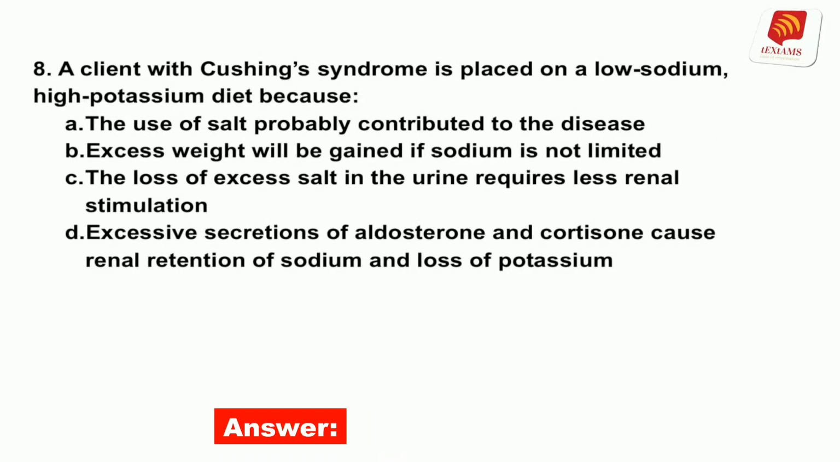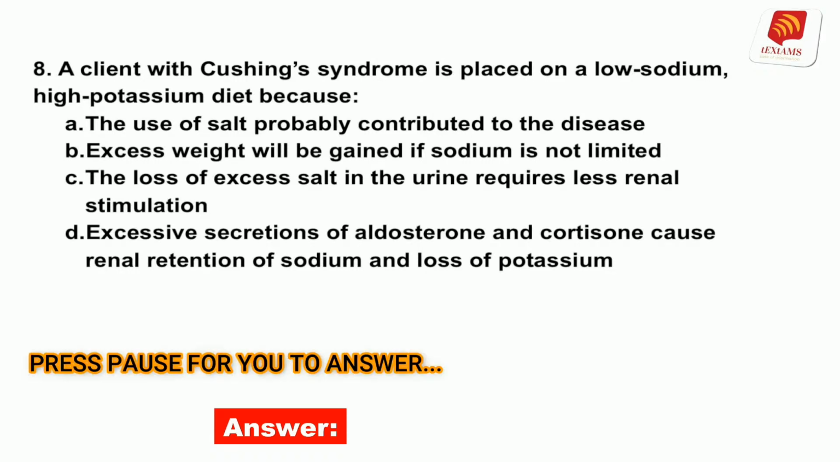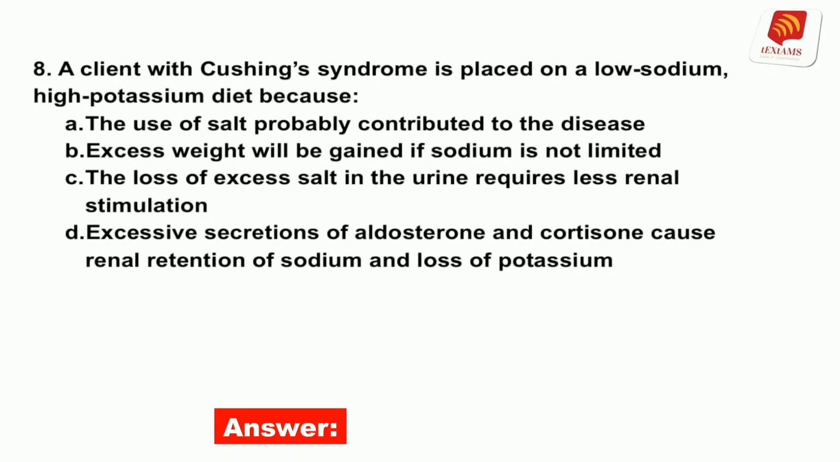Number 8. A client with Cushing syndrome is placed on a low-sodium, high-potassium diet because A. The use of salt probably contributed to the disease. B. Excess weight will be gained if sodium is not limited. C. The loss of excess salt in the urine requires less renal stimulation. D. Excessive secretions of aldosterone and cortisone cause renal retention of sodium and loss of potassium. The answer is D. Clients with Cushing syndrome must limit their intake of salt and increase their intake of potassium